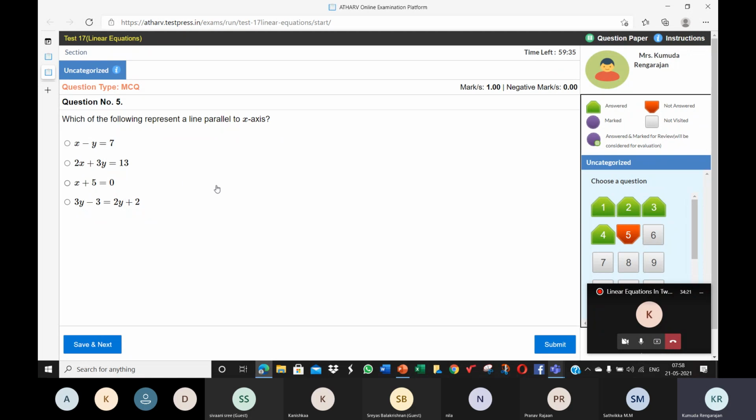All right. So we were talking about x is equal to a and y is equal to b. So again, y is equal to b will be a line parallel to the x-axis. To put all this in a nutshell, if a line has to be parallel to the x or the y-axis, then the equation of that line should have only x or only y in it. It cannot have both x and y. If it has, you will get a straight line, but then it will not be parallel to either of the axes.